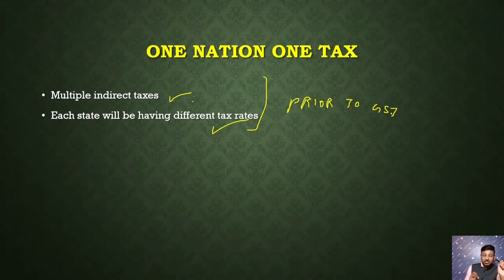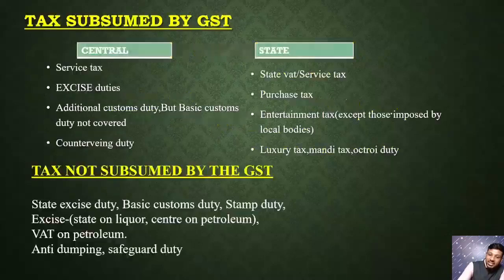Now coming to the second problem, GST streamlined the multiple indirect taxes by subsuming most of the indirect taxes under its ambit. So these are the taxes subsumed by the GST: under the centre, service tax and central excise tax, and with respect to the state, VAT and purchase tax. Please pause the slide, pause the video, and have a look at what taxes are subsumed by the GST. And I am telling you, most of the taxes are subsumed by the GST.